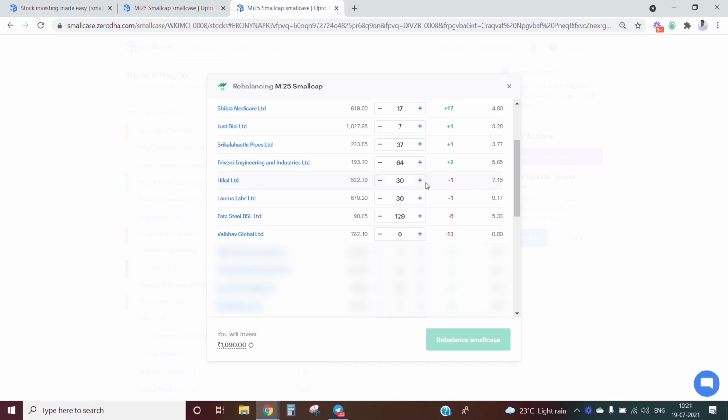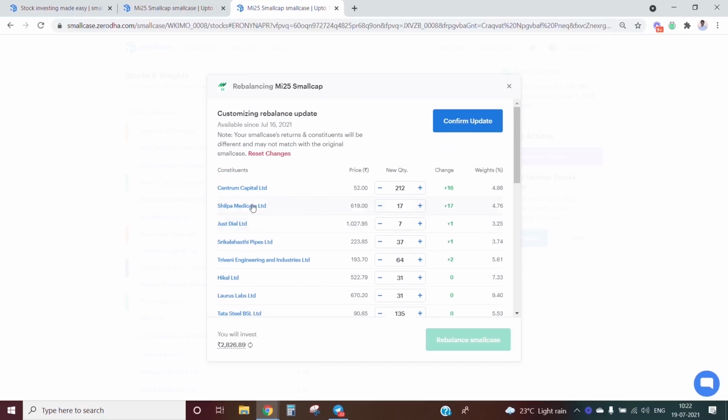So there is -1. What you do is we make it +1 and make it 0. And Laurus Labs is also an incremental change. So we also make a +1 and make it 0. And Tata Steel BSL Limited is also an incremental change. So we do +6 and make it 0. And then Vaibhav Global remains as it is, right?